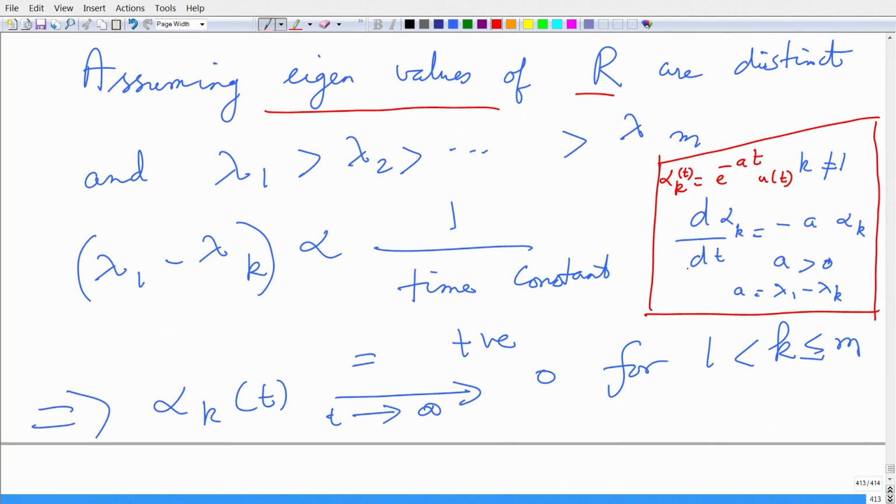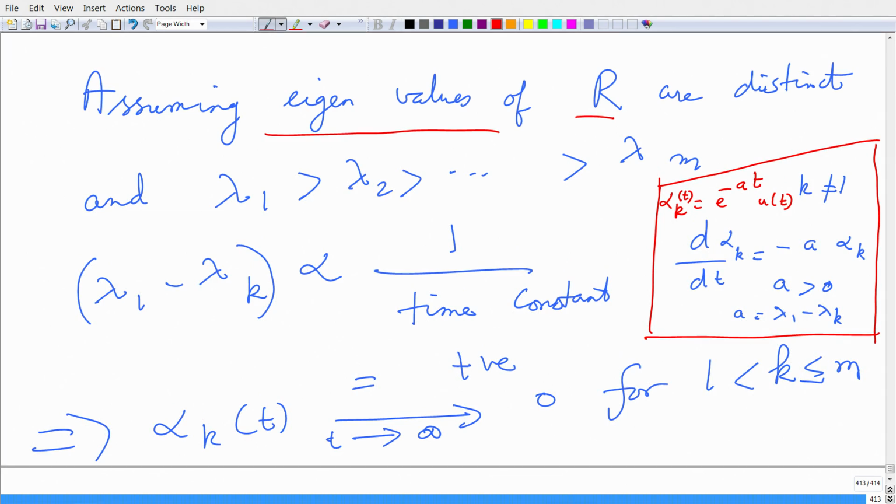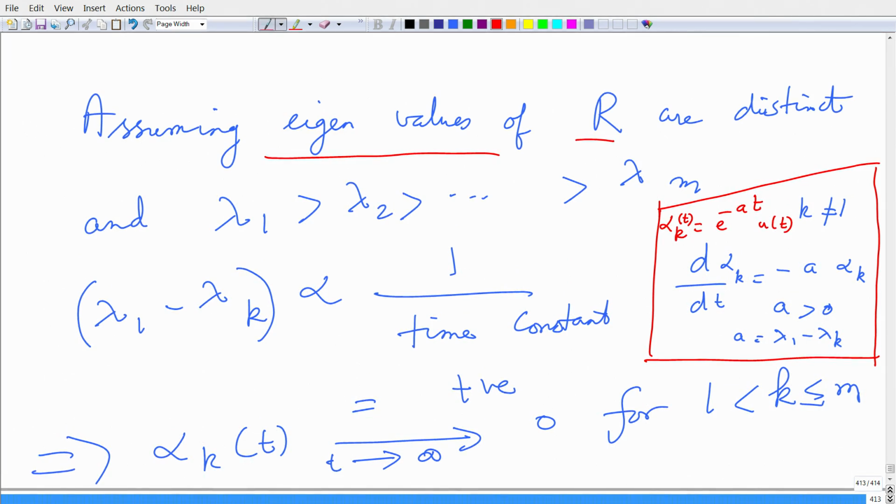As t goes to infinity, alpha k of t dives to 0, right, this is obvious. So, therefore, for all principal modes from 1 to k where k is not equal to 1, this function dives to 0.